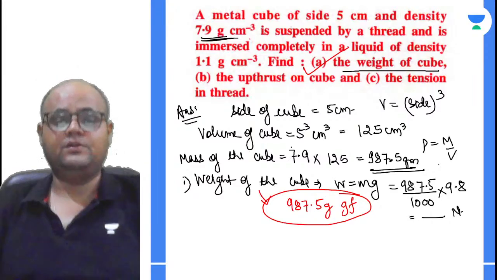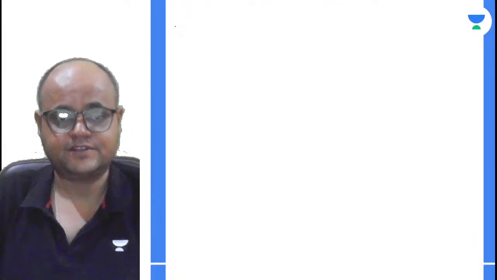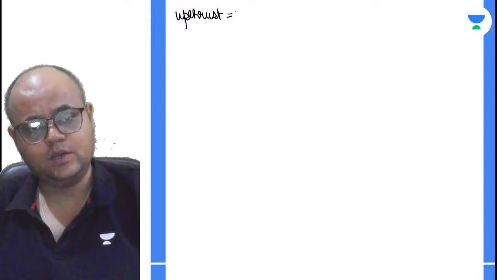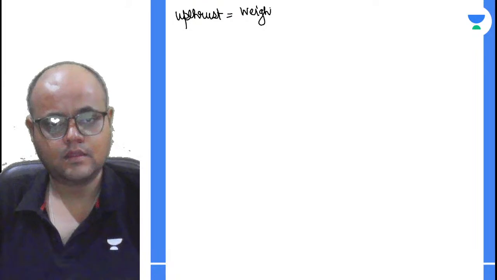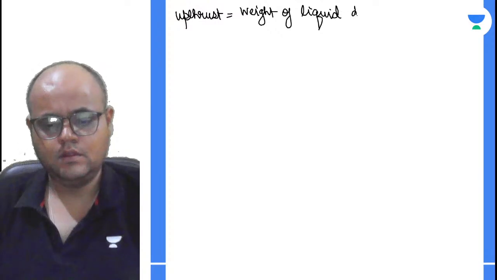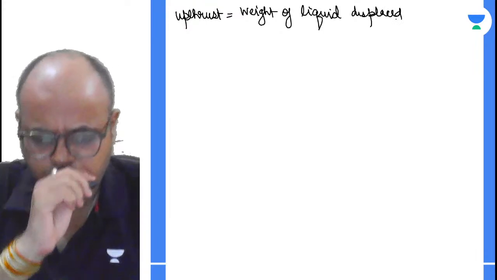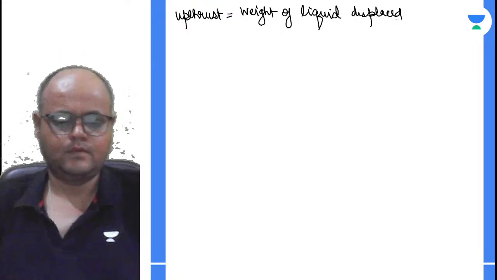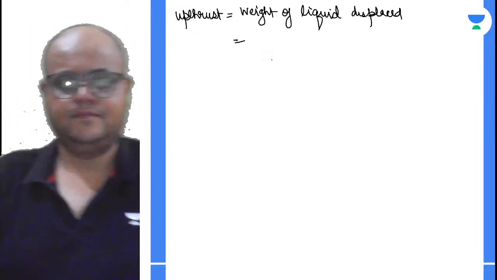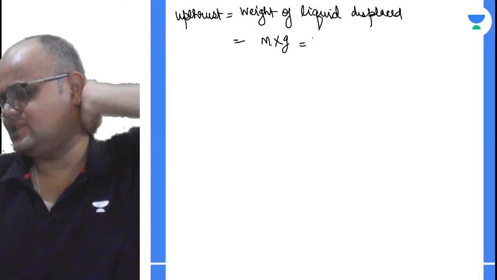Chalo. So we have found the weight. Now the second part is we have to find the upthrust. So how can we find the upthrust? Upthrust will be equal to the weight of liquid displaced, right? Fine. So weight of the liquid displaced will be mass into G. Density is equal to mass upon volume.